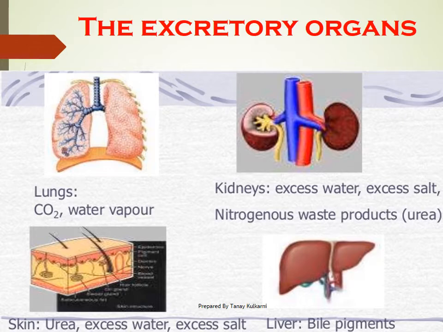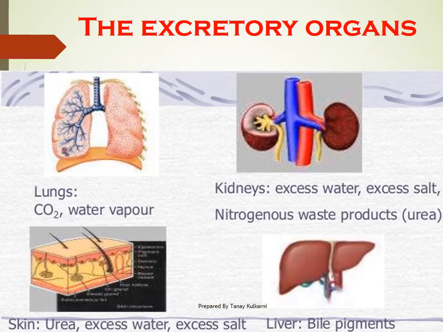They just help by eliminating all these three products in negligible or very minute quantity. Lungs release a certain amount of ammonia, urea is excreted through skin in the form of sweat, and liver, students, is the location where although the human body produces ammonia, that ammonia gets converted into bilirubin and biliverdin.